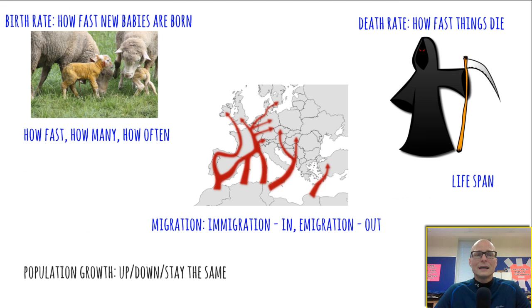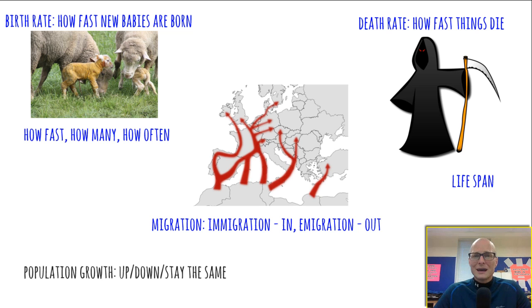So what can affect population growth? One of which is birth rate. How fast are new babies born? There are a couple things that are built into that. How fast do animals have babies? Like mice have babies at 6 weeks old. Humans have babies into teens or 20s or 30s. So how long they wait until they're reproductively mature?